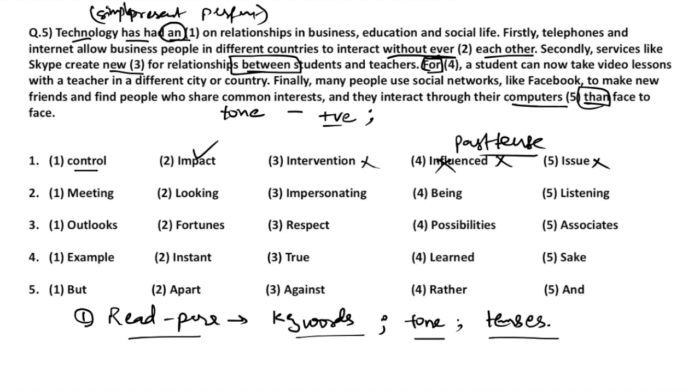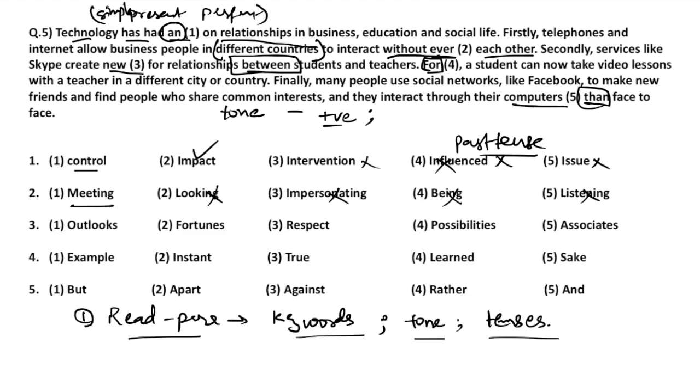Firstly, telephones and internet allow business people in different countries to interact without ever dash each other. So it is saying about people in different countries. Therefore, when people in different countries can interact with each other without dash each other, this means that they don't have to meet each other, because that is what flows. Because if I am sitting in India and you are sitting in United States, and we can interact with each other without having the need to meet each other. Therefore meeting goes well, without ever meeting each other. Looking, we might be looking at each other through Skype. Impersonating, no, not at all. Being and listening is not at all.